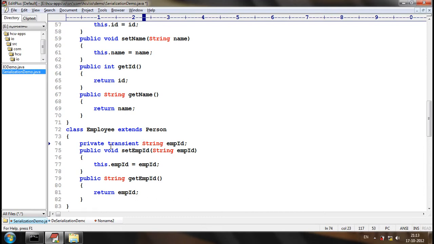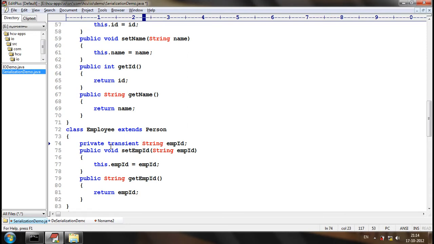Transient has a specific meaning. Transient should be used to restrict a specific attribute from serialization. To restrict an attribute from serialization, we should not use static. We should use transient. Now the interviewer may pose a question. Are static attributes serialized? What do you tell? Yes or no? Static attributes will not be serialized.